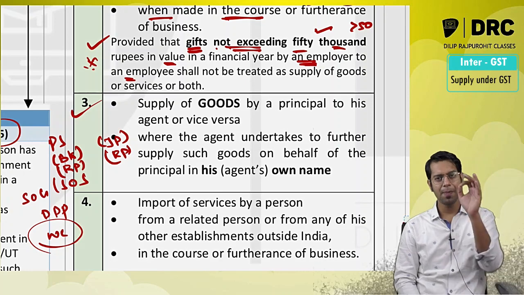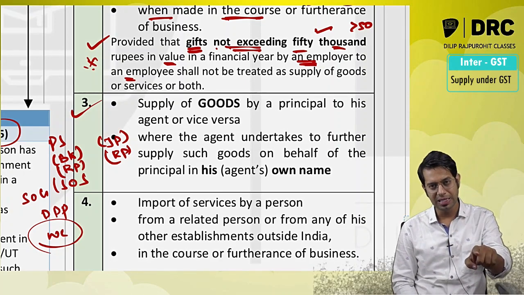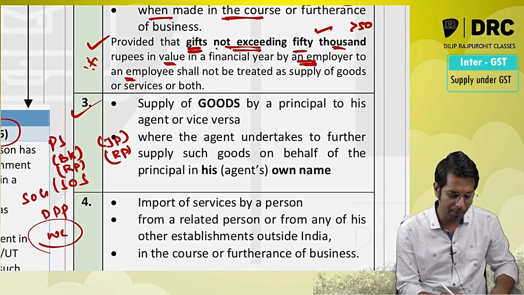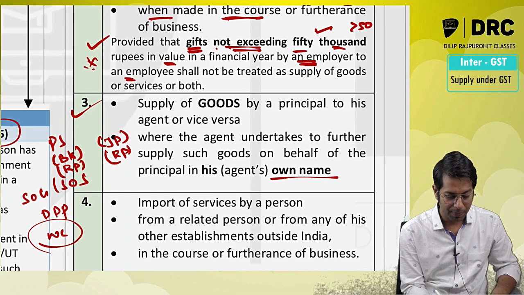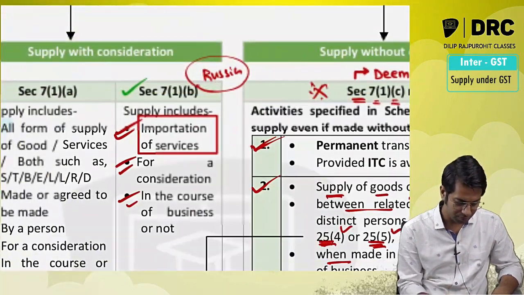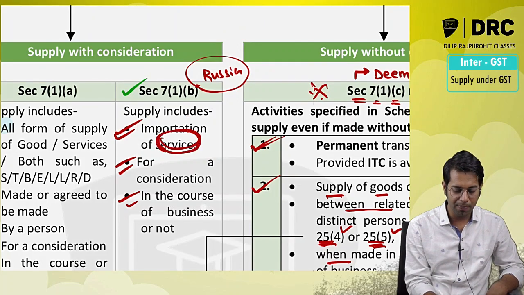Then supply of goods by principal to his agent or vice versa, wherein the agent is undertaking to further supply those goods on behalf of principal in his own name. Very important, that shall be treated as supply. Please note, this covers only supply of goods. And our last point, it covers only importation of services, it does not cover importation of goods.